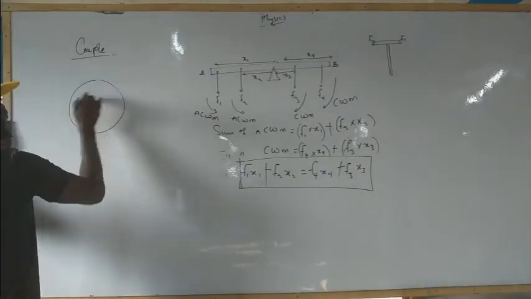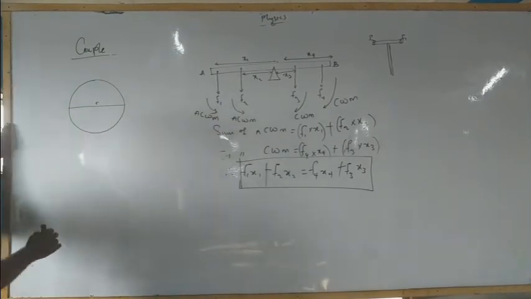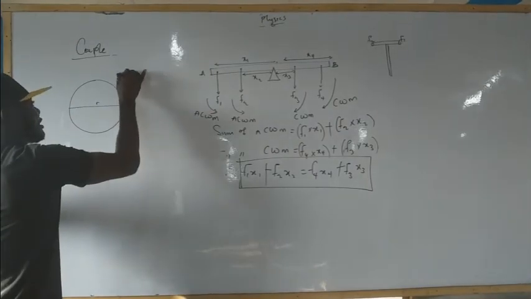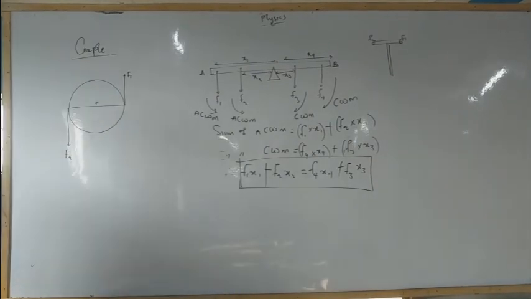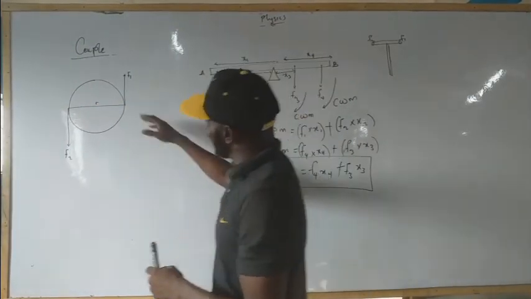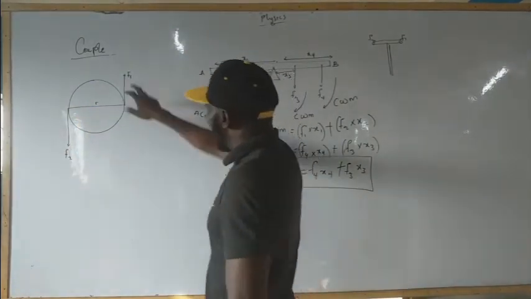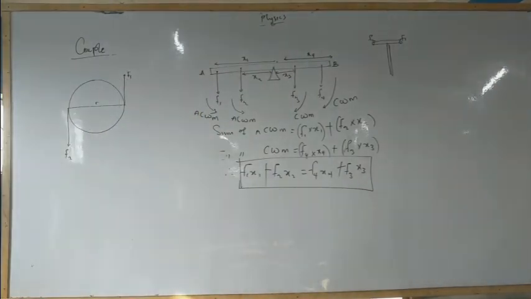So this diagram can be summarized here. We have this, that's the distance apart. Let's call this the half. This will be the vertical force, F1, and this will be F2. Can you see that? They are equal, two parallel forces acting in different directions. Meaning that F1 equals F2.